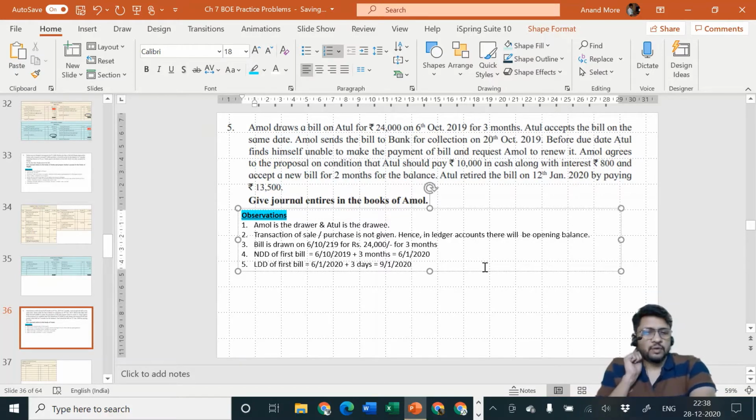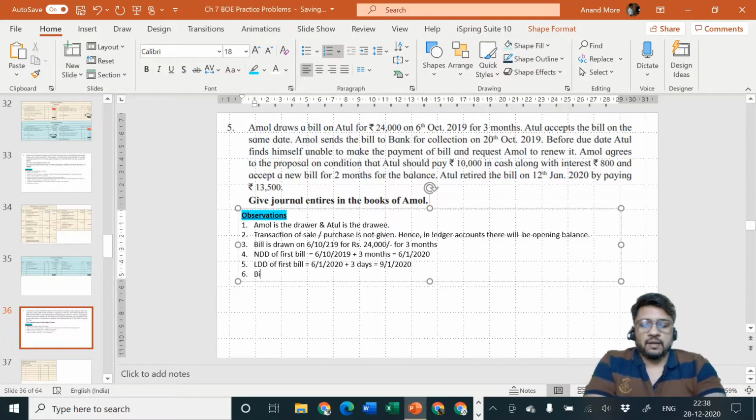Next, they have told that this bill is not kept by Amol with himself, but he has not endorsed it, he has not discounted it, but he has sent to bank for collection on 20th of October 2019. So first bill is sent to bank for collection on 20th October 2019.